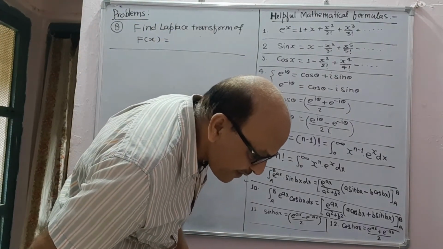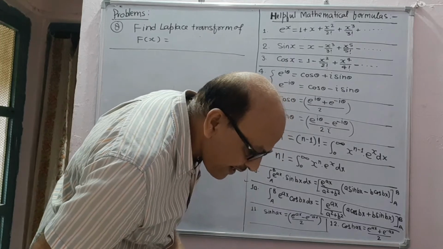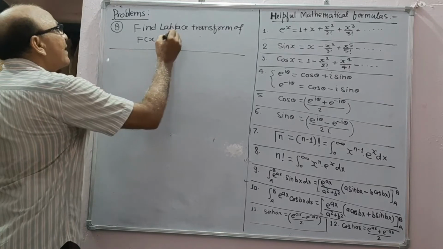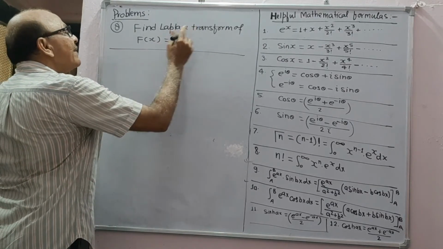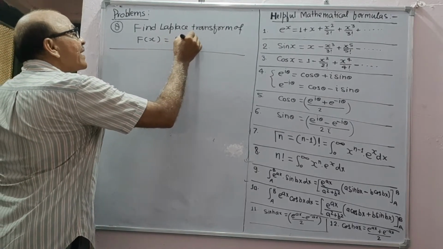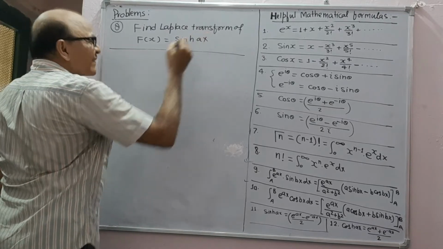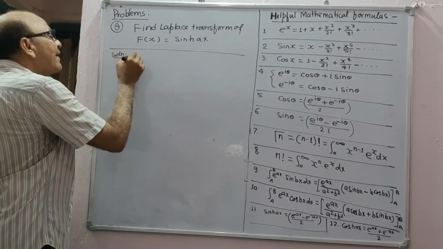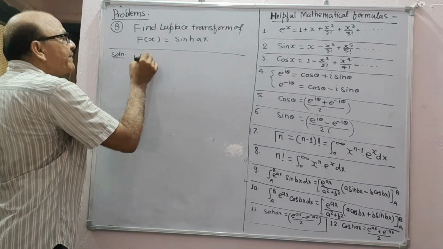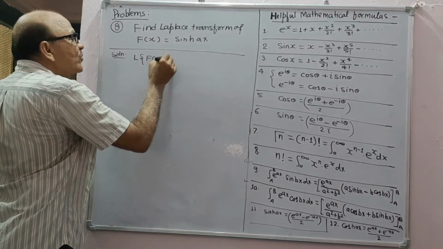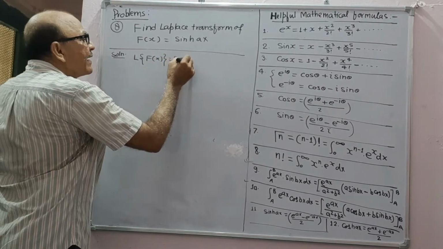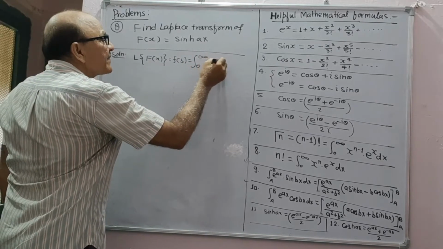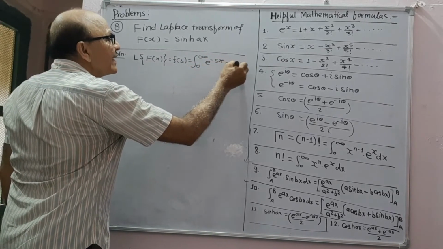Find the Laplace transform of sin hyperbolic ax. Find the Laplace transform of f(x) equal to sin hyperbolic ax. Solution: the Laplace transform of f(x), which is F(s), is equal to the integral from 0 to infinity of e to the power minus sx f(x) dx.